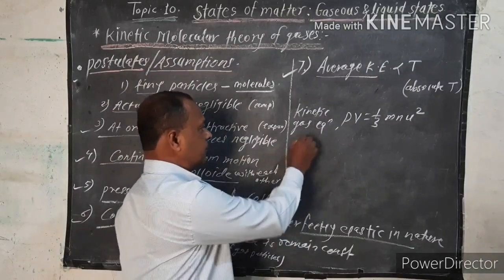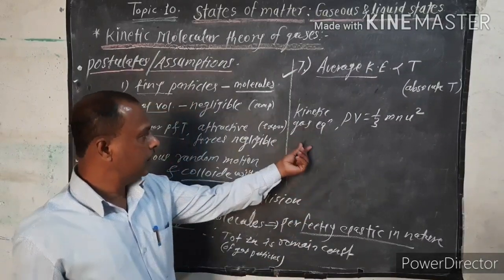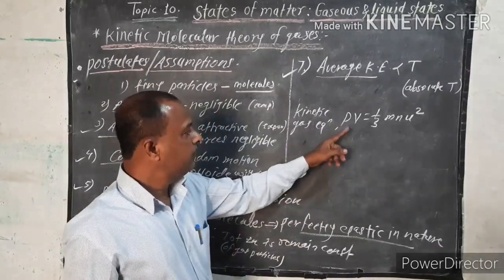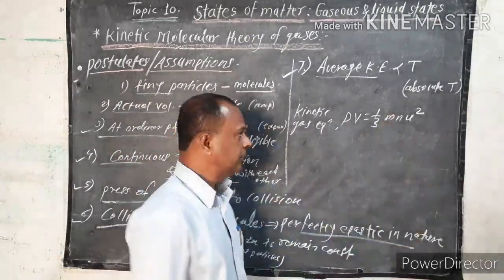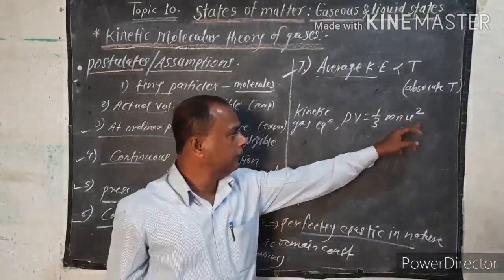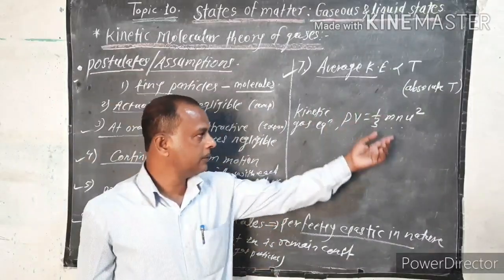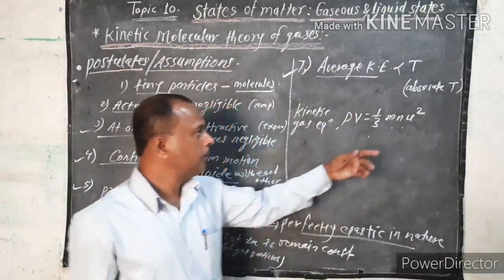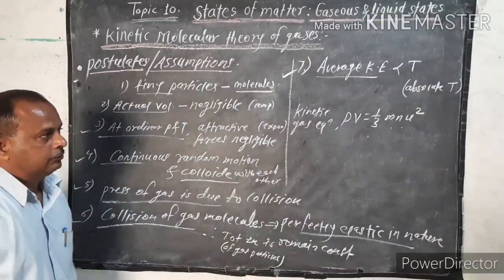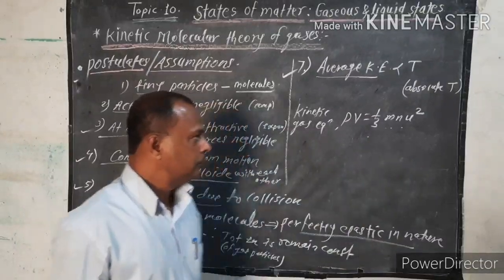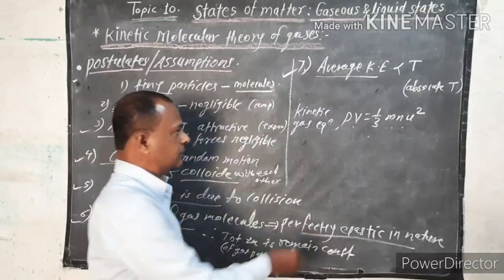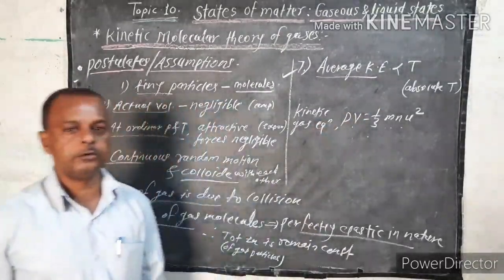And the kinetic gas equation, this is an extra point. This kinetic gas equation is nothing but PV = 1/3 m n u². What is m? Mass of the gas molecule. N is the number of molecules of the gas. u is the velocity of the particular gas molecule. V is the volume of the container, and P is the pressure of that particular gas.